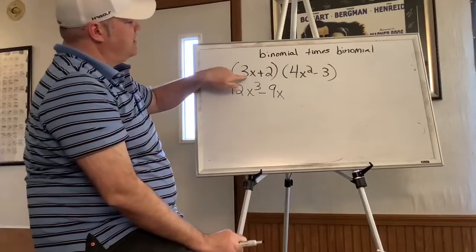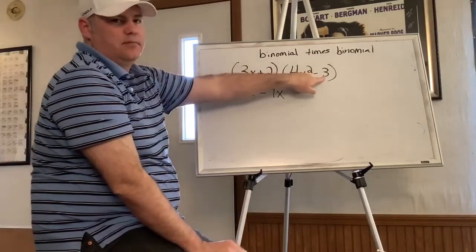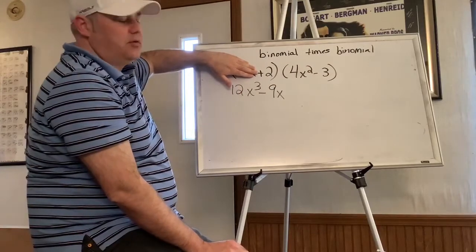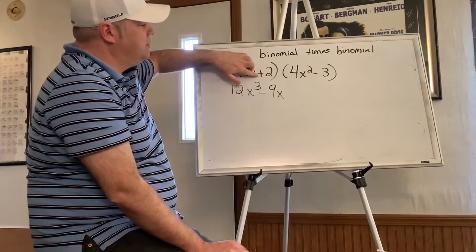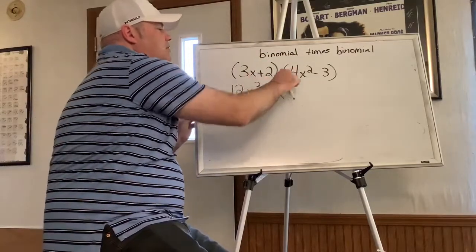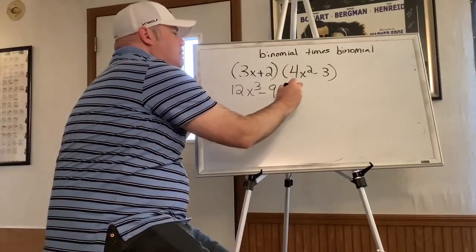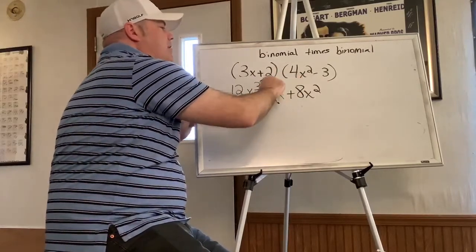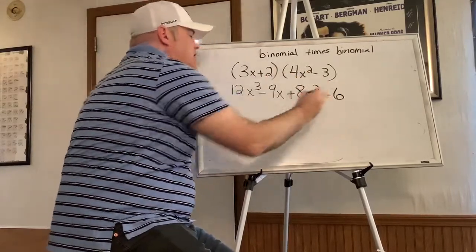So we distributed that term to both of these. Okay. Now we're done with 3x. We did both of those. And now we're going to take this positive 2 and distribute it to both terms. Okay. So now you get 2 times 4x squared, which is 8x squared. And then 2 times negative 3 is negative 6.